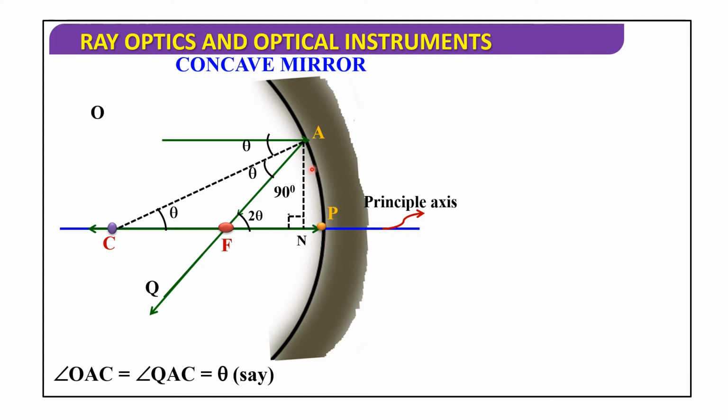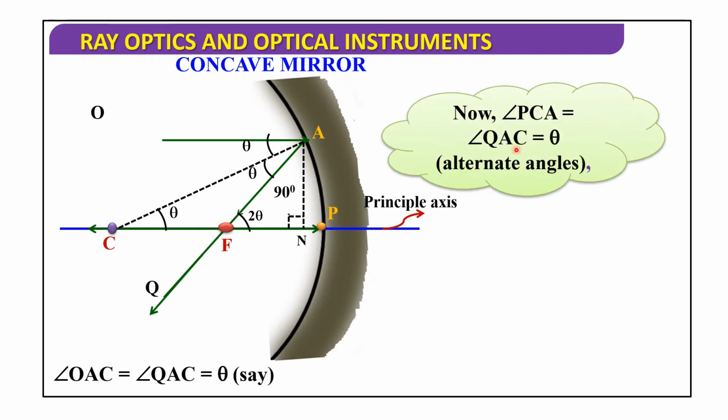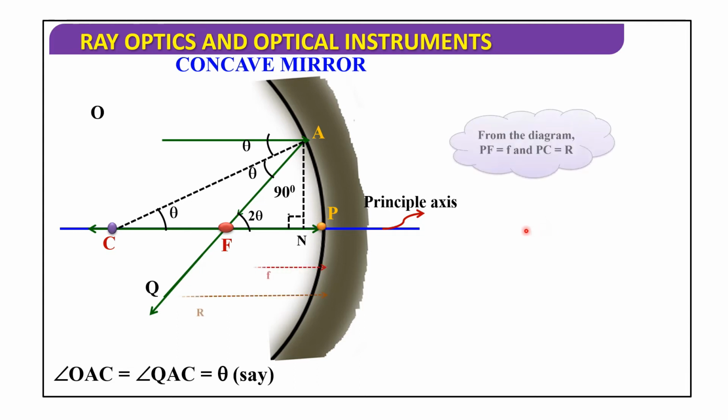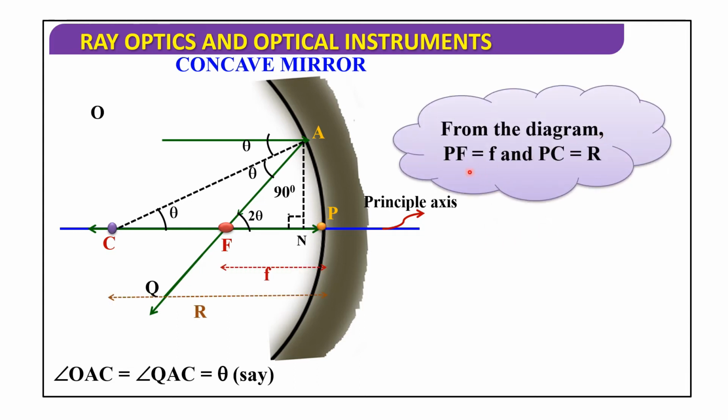Now angle PCA is equal to angle QAS, which is equal to theta. These are alternate angles. Next, from the diagram, PF is equal to f, the focal length, the distance between pole and focus, and the distance between pole and center of curvature is known as radius of curvature, that is PC is equal to R.